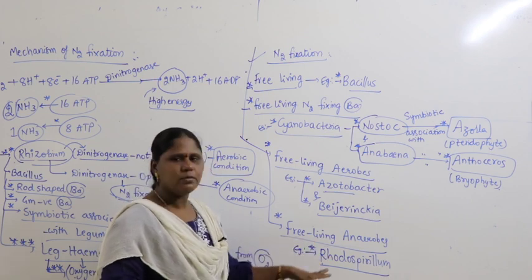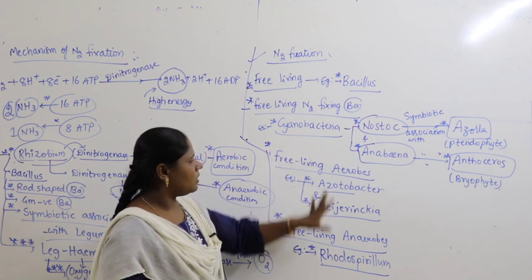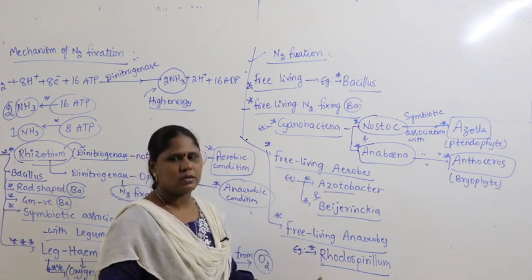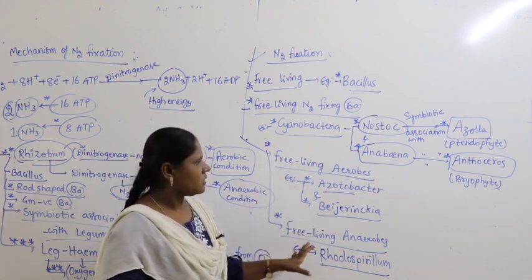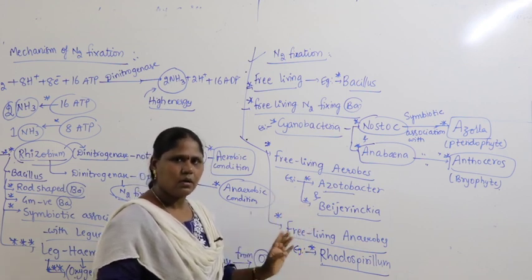Then free living aerobes, we have examples like Azotobacter and Beijerinckia. And free living anaerobes, you can remember the example called Rhodospirillum. So all these examples are very important because the possibility of getting questions is there, because the mechanism of nitrogen fixation is very important.